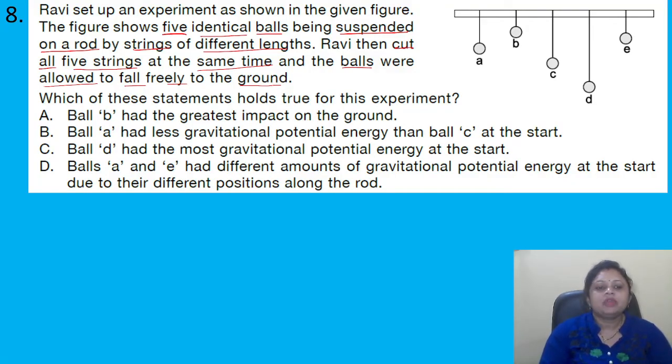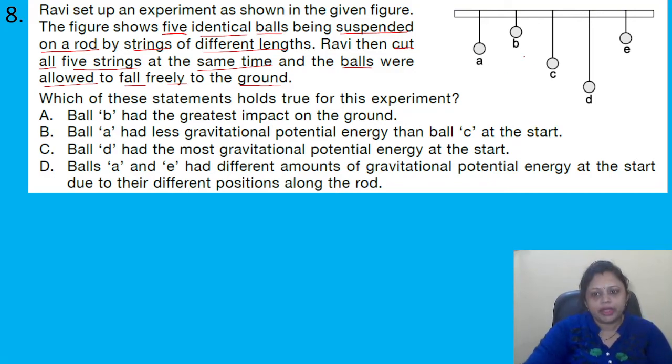Options are A. Ball B had the greatest impact on the ground. B. Ball A had less gravitational potential energy than ball C at the start. C. Ball D had the most gravitational potential energy at the start. D. Balls A and E had different amounts of gravitational potential energy at the start due to their different positioning along the rope.